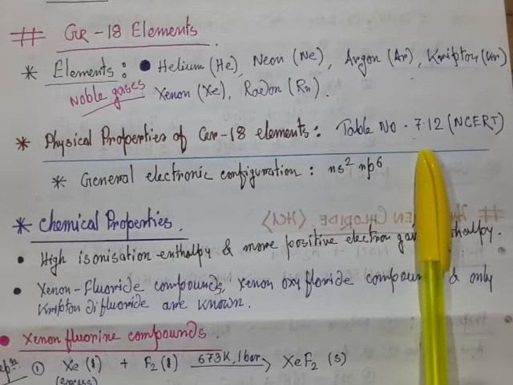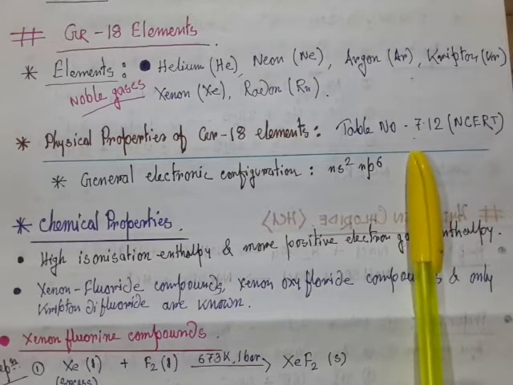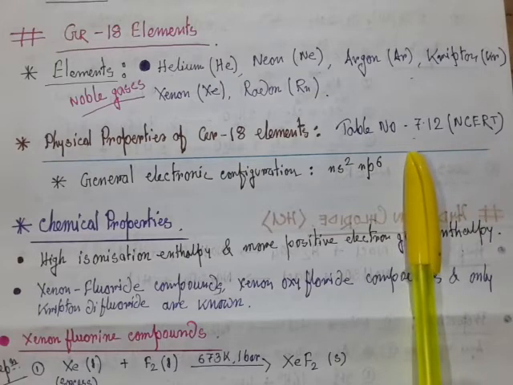Physical properties mean, as I told you earlier, atomic number, atomic mass, electron gain enthalpy, density, melting point, boiling point, and ionization enthalpy. All these are the physical parameters in every P block element.